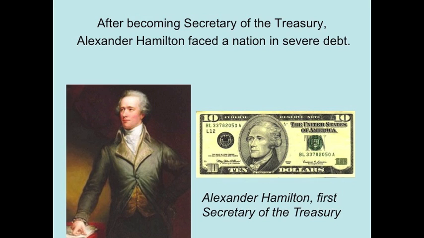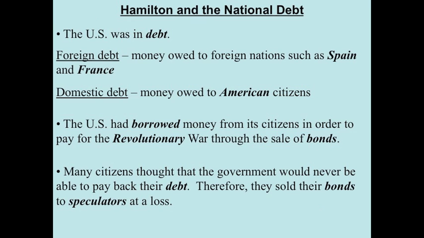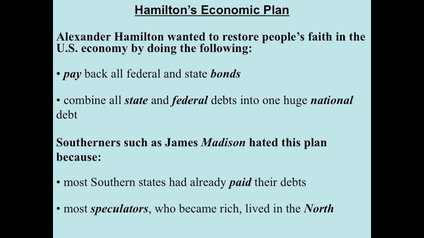After becoming the Secretary of the Treasury Department, Alexander Hamilton's first task was to deal with the severe debt that the U.S. was in. The United States had two different types of debt, foreign and domestic. Both the foreign and domestic debt that the nation had dated back to the Revolutionary War. Spain and France, as well as the American citizens, wanted to be repaid. Citizens were beginning to lose faith that the government would ever repay them back. So Alexander Hamilton's plan was to restore the people's faith in the U.S. economy by doing the following.